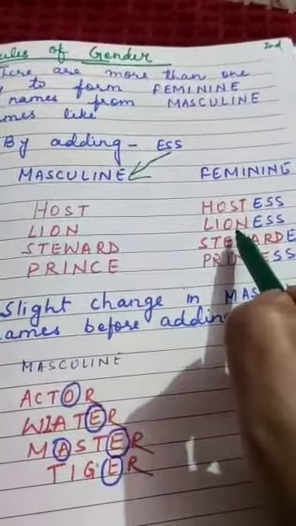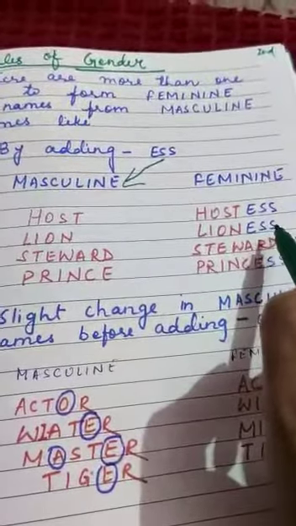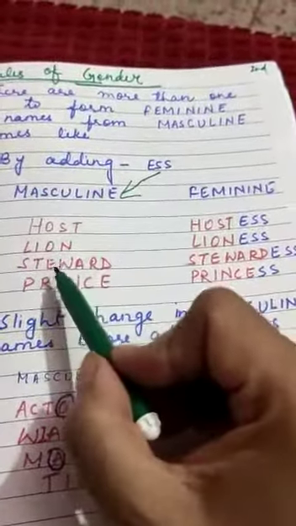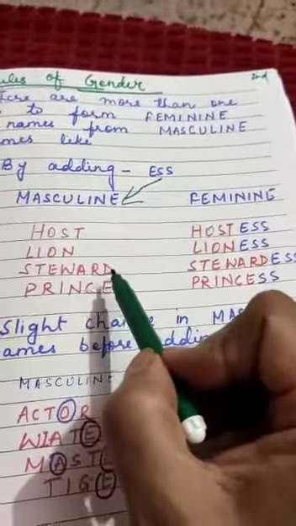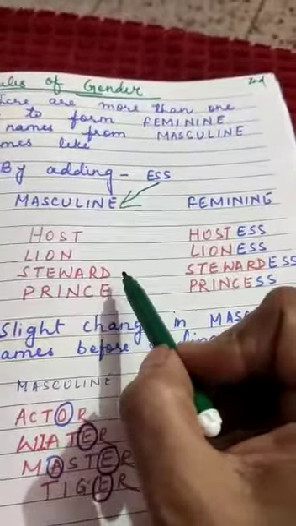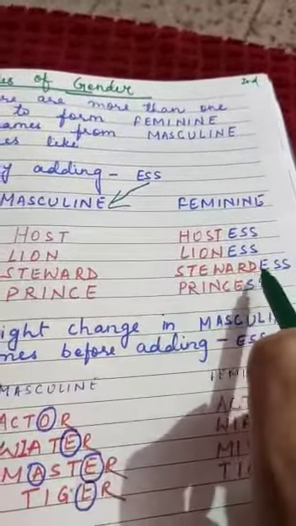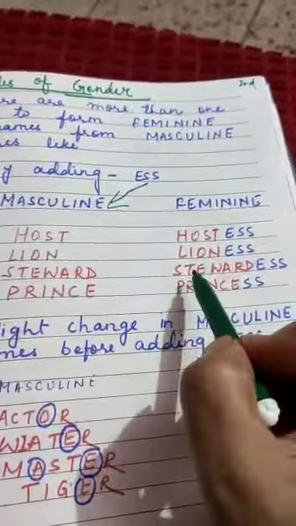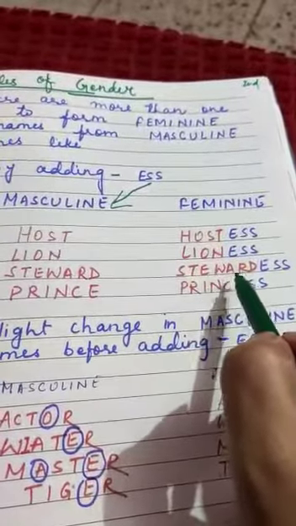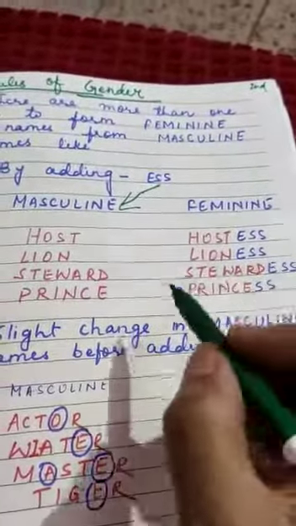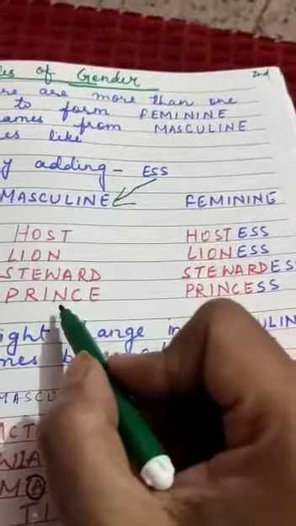Steward, with ESS added, becomes stewardess.